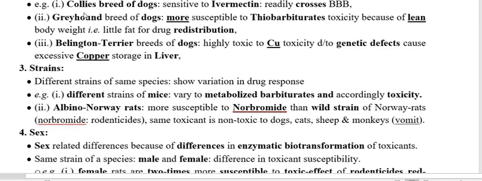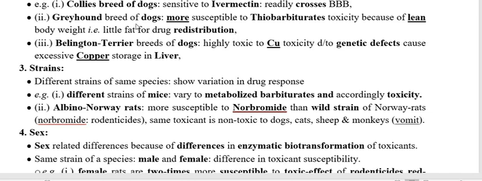The next breed of the dog is the greyhound. In the greyhound breed of the dog, sedatives like thiobarbiturates produce toxicity. Why? This thiobarbiturate is a lipophilic drug, and this breed is a little bit thin. This is a lean and thin breed. So if the breed is lean and thin, that means fat in this particular breed is less.